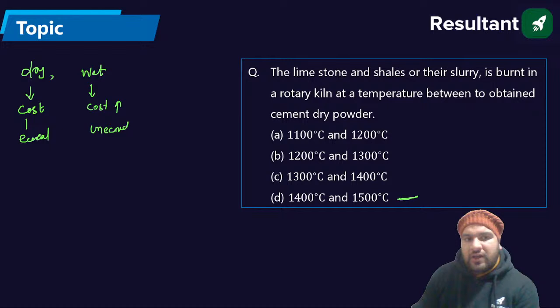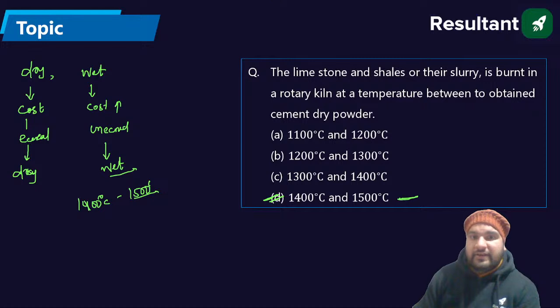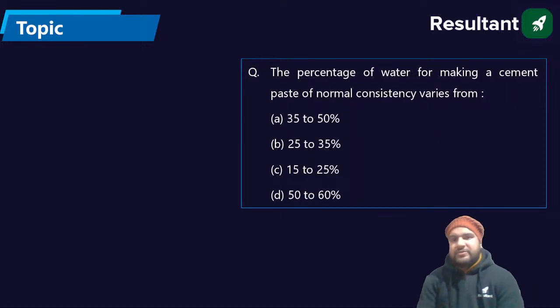In the dry process the material is fed to the rotary kiln in dry form, but here wet form is used. Guys, the answer is D. The temperature remains 1400 to 1500 degrees Celsius. The correct answer should be D. Okay, next question.